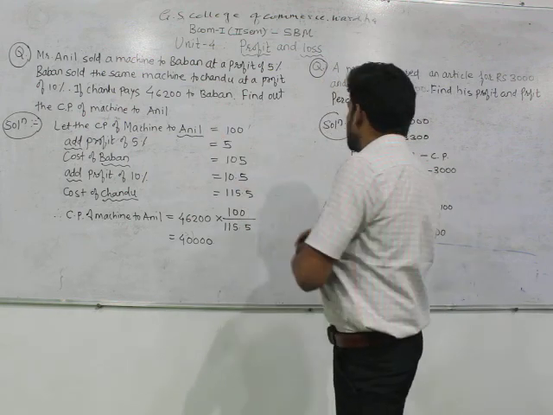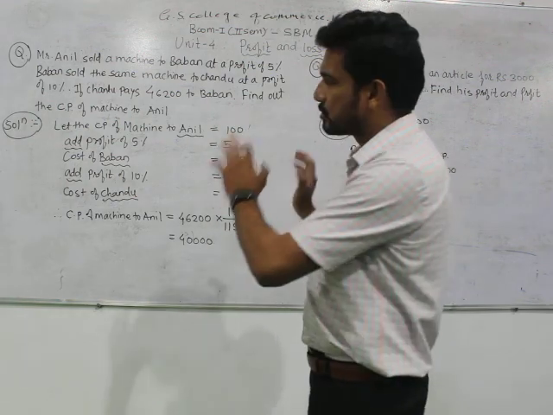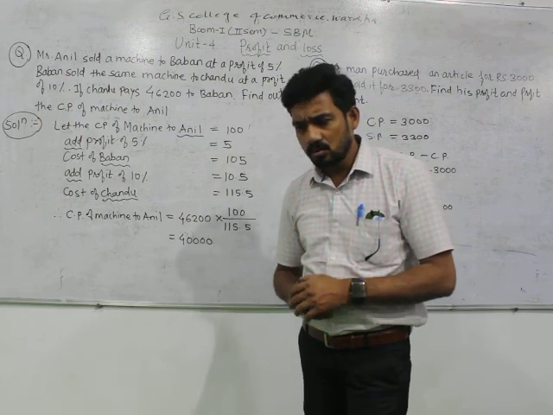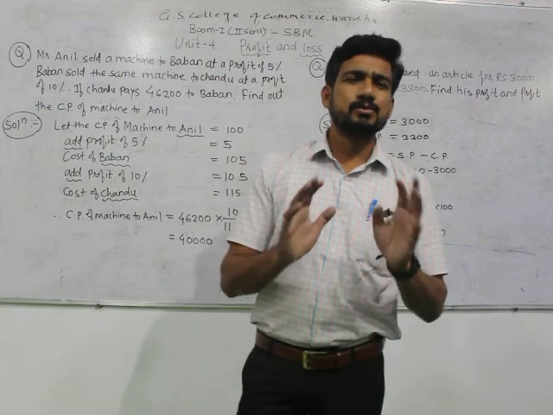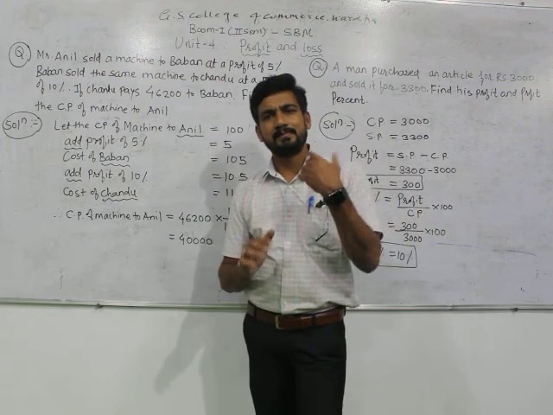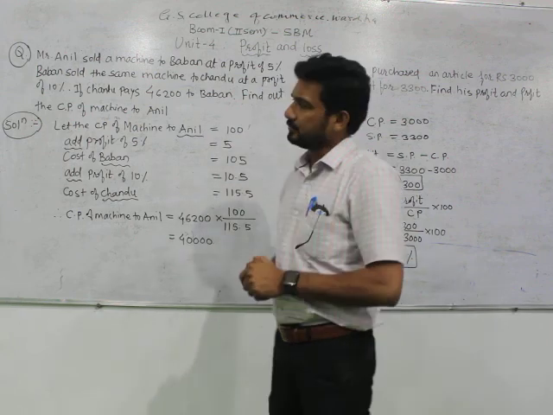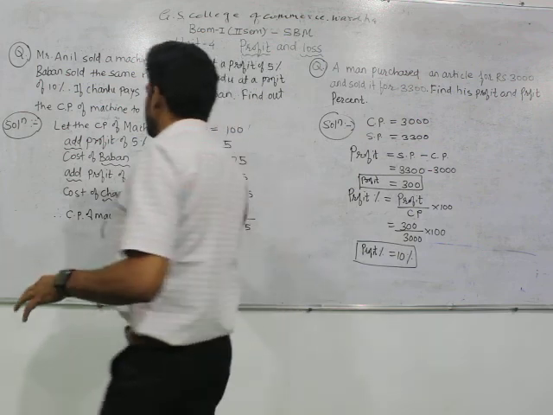I have mentioned 2 problems of 2 different categories with solutions. As practice, you can go through textbooks and reference books. The most important thing, which I am repeating again and again, is that your concept should be clear.